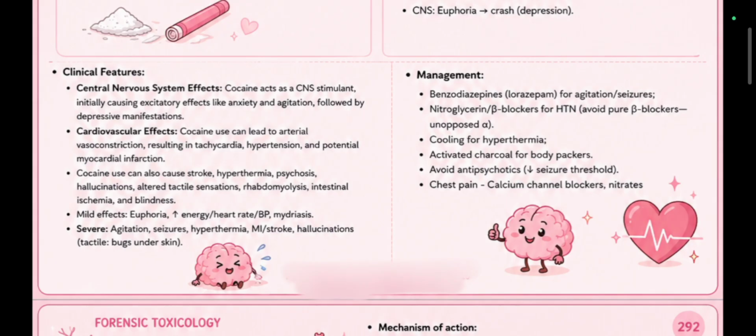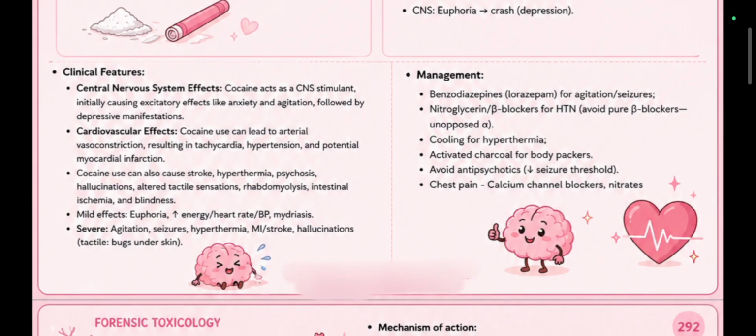On the CNS, it acts as a stimulant, initially causing excitatory effects like anxiety and agitation, followed by depression. Serious effects: cocaine use can lead to arterial vasoconstriction because cocaine acts on alpha receptors, resulting in tachycardia, hypertension, and potential MI. Cocaine use can also cause stroke, hypothermia, psychosis, hallucinations, altered tactile sensations as if bugs are walking or crawling under the skin, rhabdomyolysis, breakdown of muscles, intestinal ischemia, and blindness.